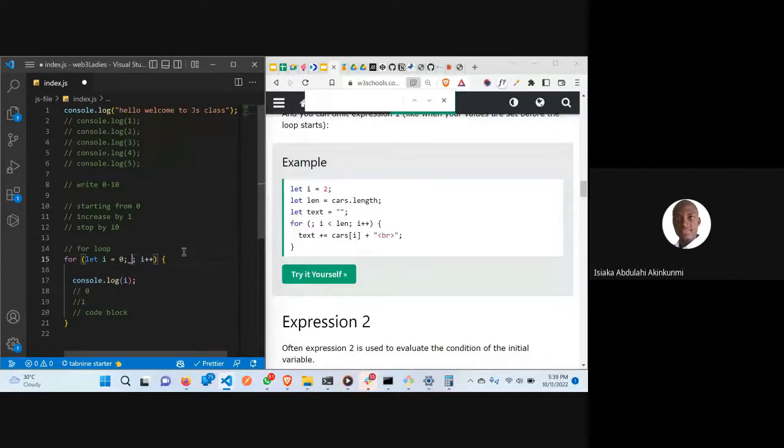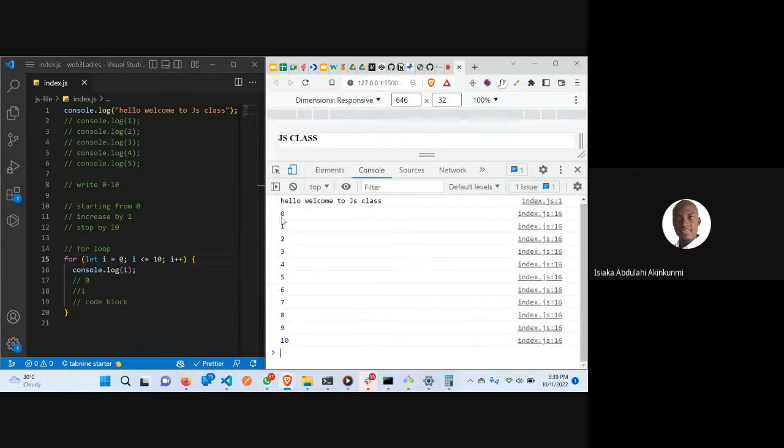the code will not know when to stop. And when to stop is when i is less than or equal to 10. Once it reaches 10, it is going to stop, because we are saying it's less than or equal to, that will take care of 10 also. Then we say i++. So under this condition now, it will run 1 to 10. Now that we have 0, 1, 2, 3, 4, 5.